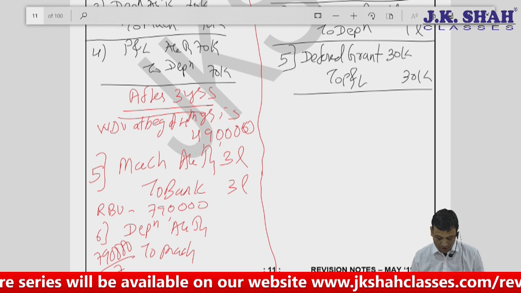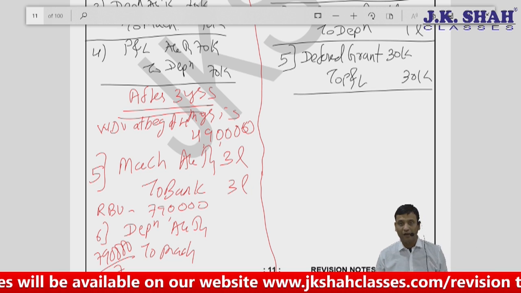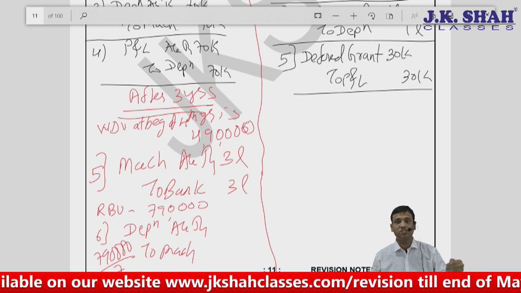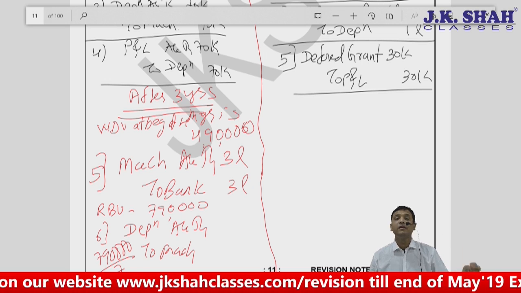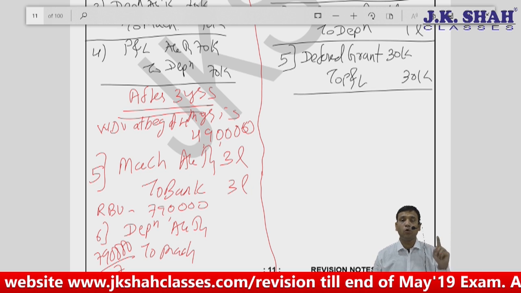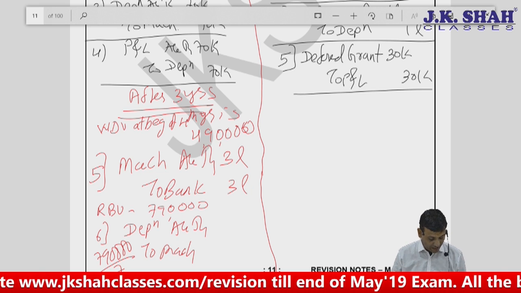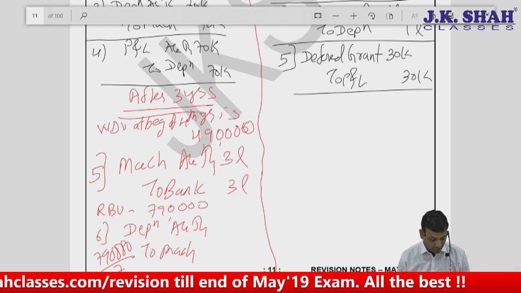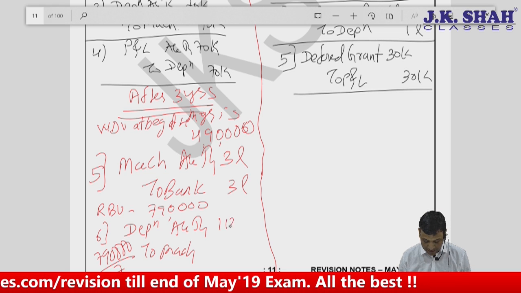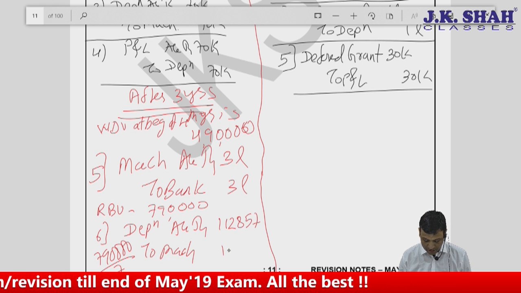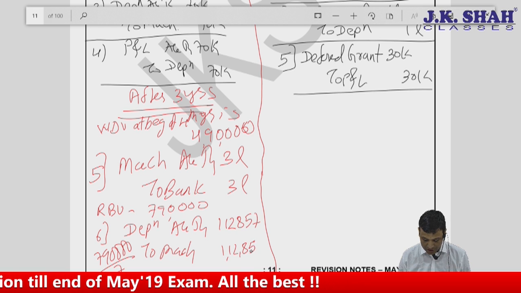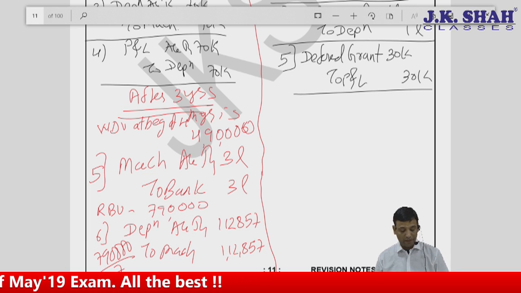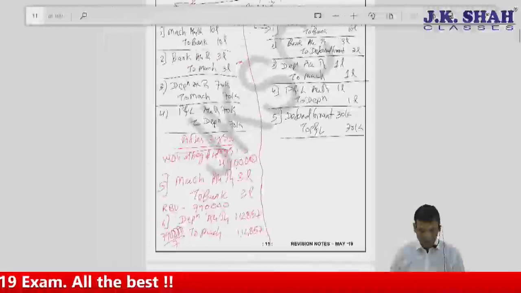This 7,90,000 I will divide by remaining useful life. Remaining useful life, that is what AS10 says. AS10 says whenever there is a change in the cost of the asset, it should always be applied prospectively. So 7,90,000 divided by 7, I get somewhere around 1,12,857. That will be the amount of revised depreciation. One more entry, you can just add it. Now your entry would be for transferring it back to profit and loss account. Please have a glance of it.